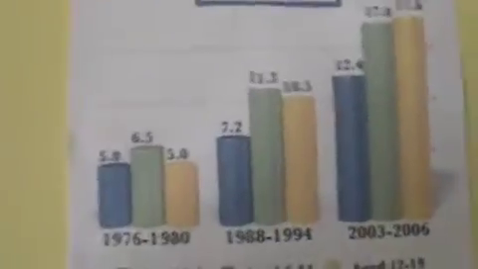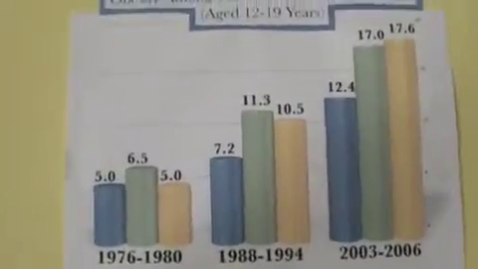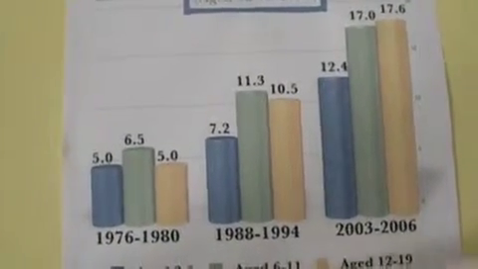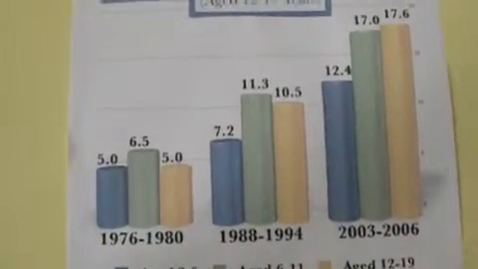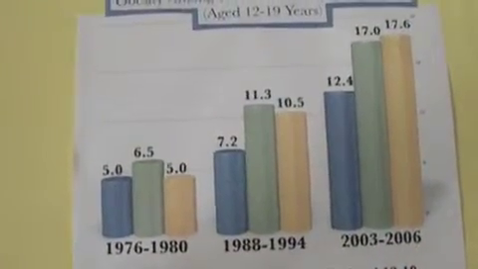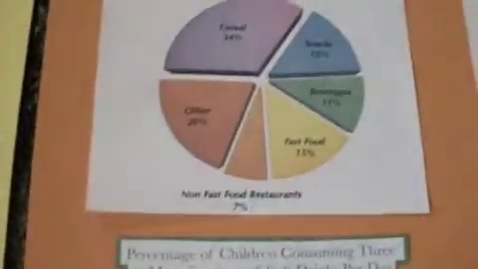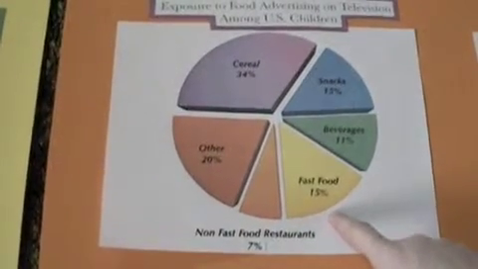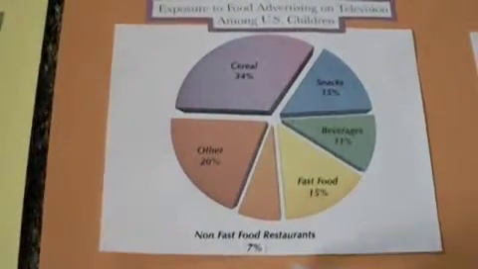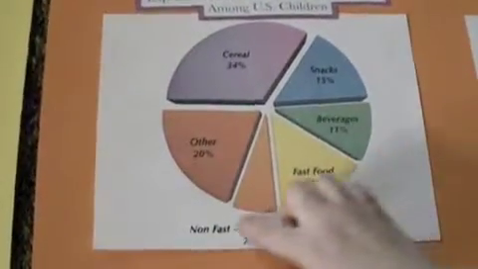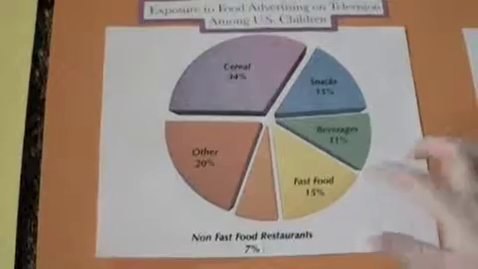This is a chart showing the rise in obesity among United States children. It goes by their ages, 2 to 5, 6 to 11, and 12 to 19, through the years 1976 to 2006. This is the chart of the exposure to food advertisement, and it shows that fast food is 15% of advertisement, non-fast food restaurants 7, and we've got snacks and beverages, and altogether this makes up a large portion of the overall food advertisement.